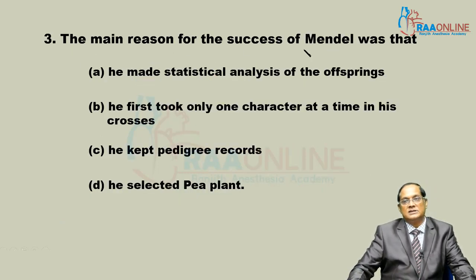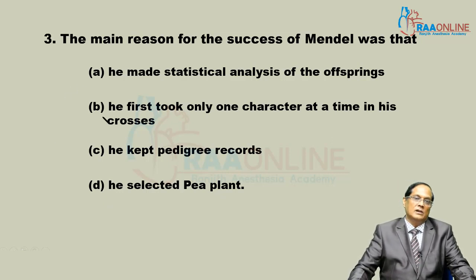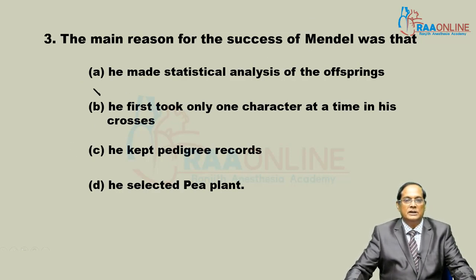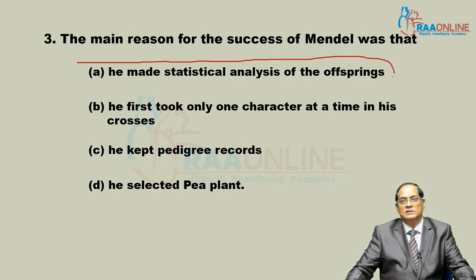The main reason for the success of Mendel: he made a statistical analysis. In his first book he first took only one character at one time. He kept pedigree record, no. He selected pea plant. Out of these, which one is the best? Actually, the first two are not related with the success of Mendel. The first one is comparatively better. Why? Because statistical analysis was made by Mendel only. A proper mathematical approach was taken by Mendel to describe his result.